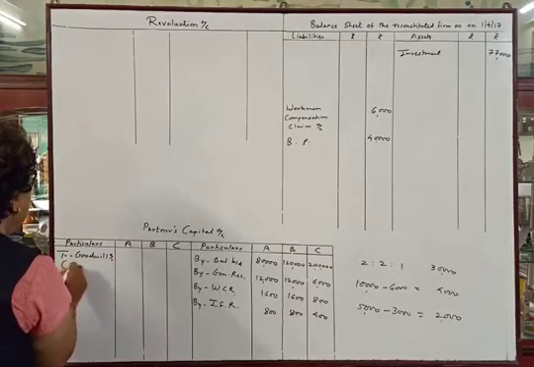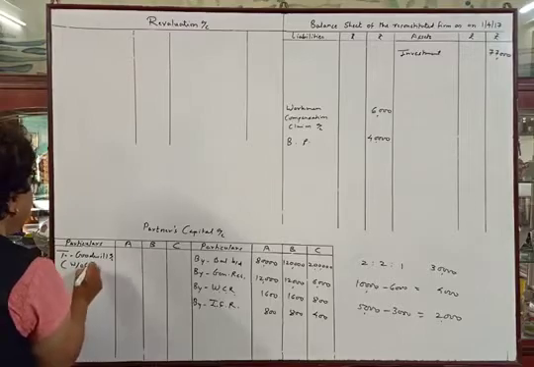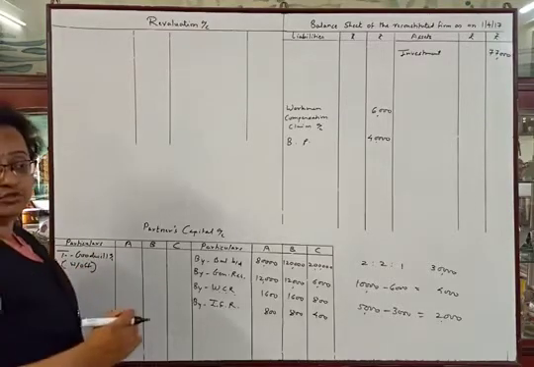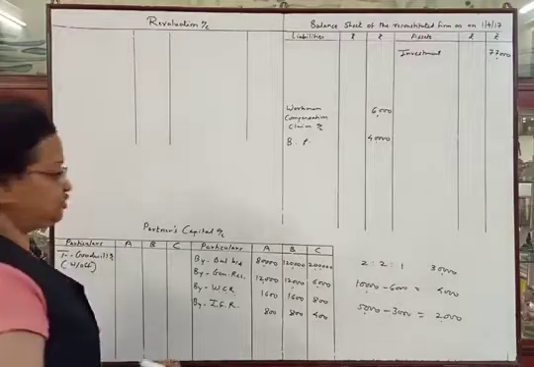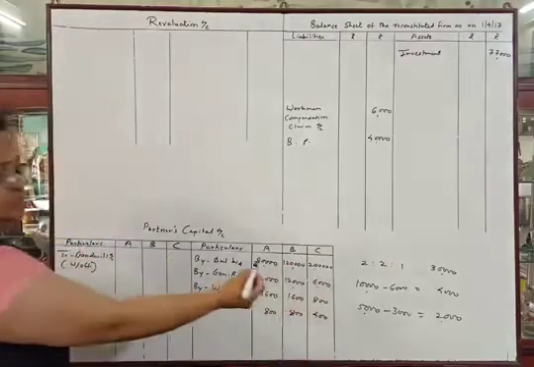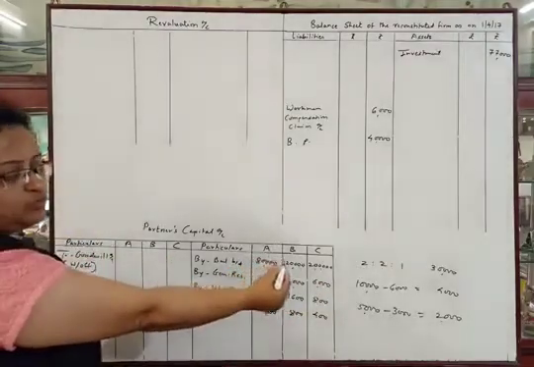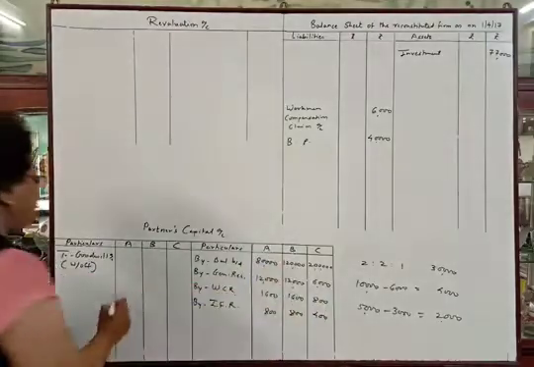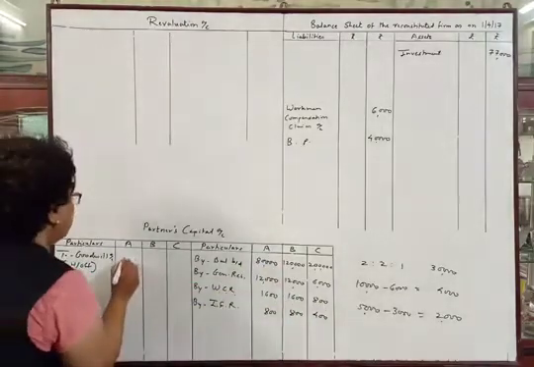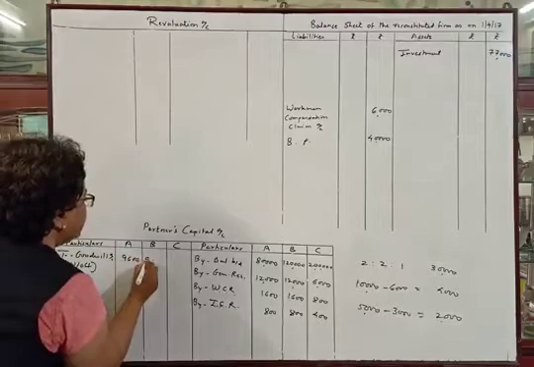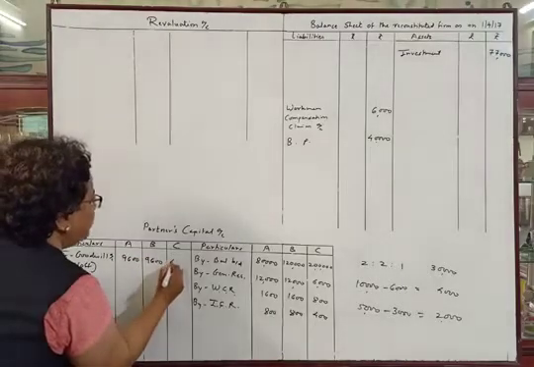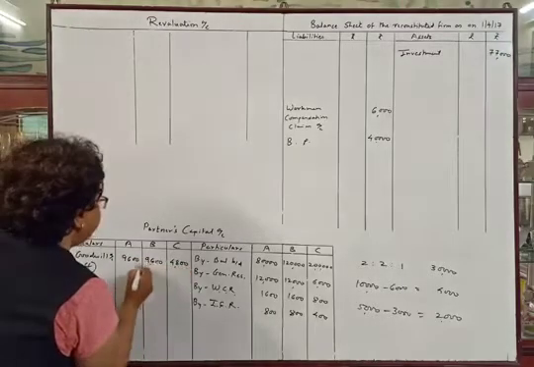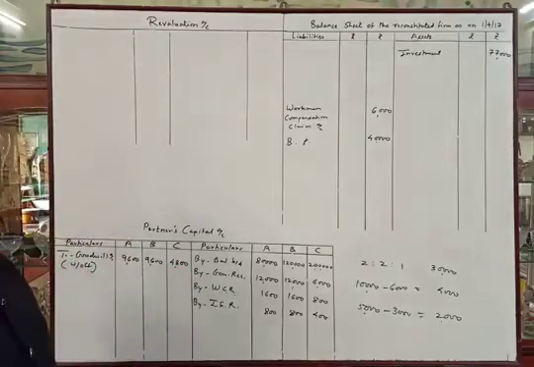You can write here written off. We will write off 24,000 in their old profit sharing ratio, so it should be written off in the ratio of 2:2:1. That will be 9,600, 9,600 and 4,800. Old goodwill is written off.